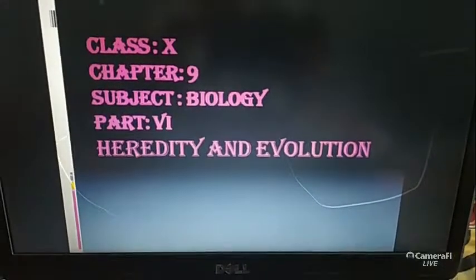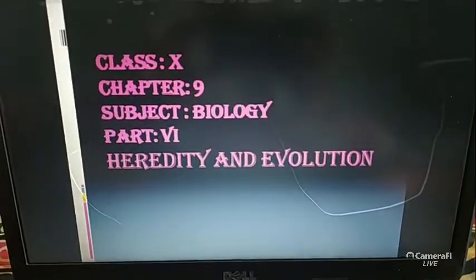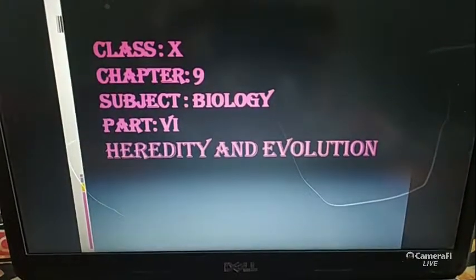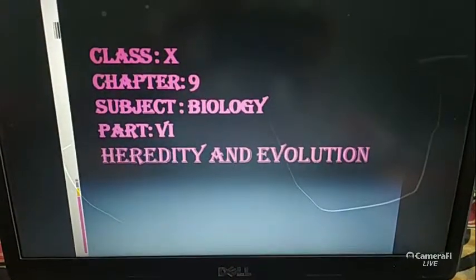So today we are going to discuss part 6 of the chapter Heredity and Evolution.